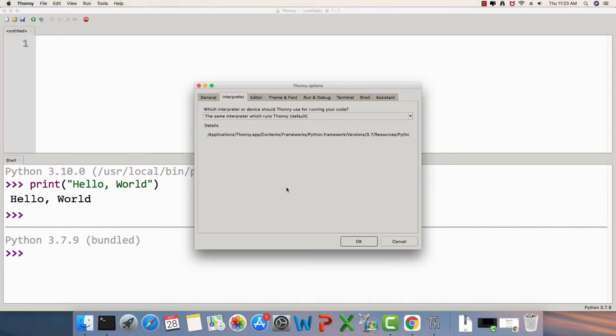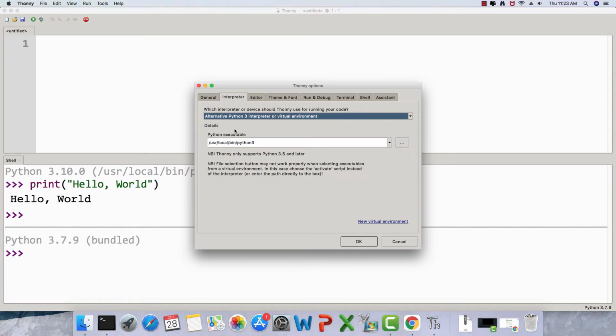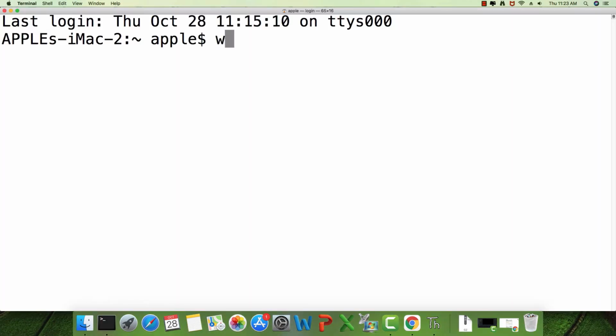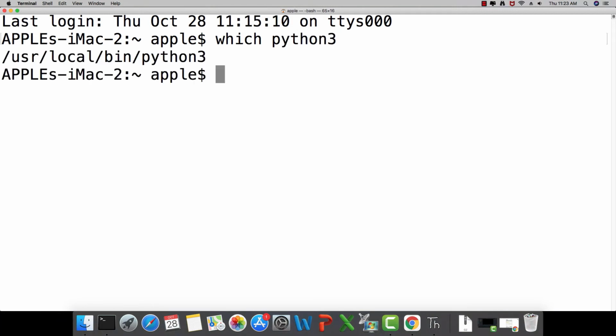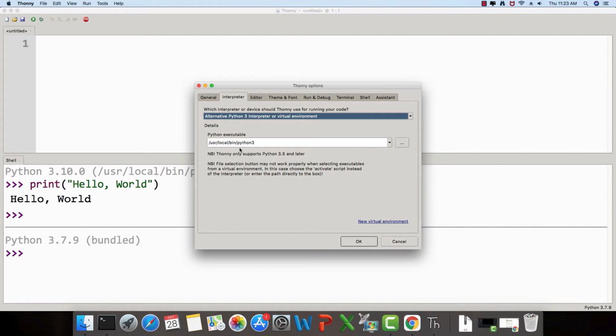So here in this interpreter tab, go to the alternative Python 3 interpreter or virtual environment, and here you can enter the location. You can find out this location by running the command which python3. This is the path that we need to copy or note down and paste in Thonny.